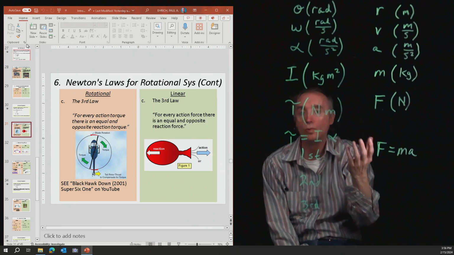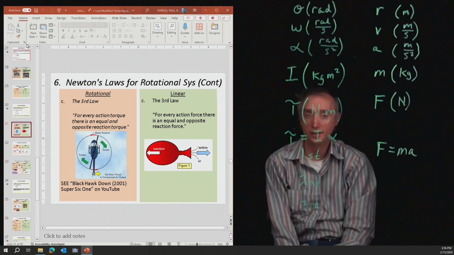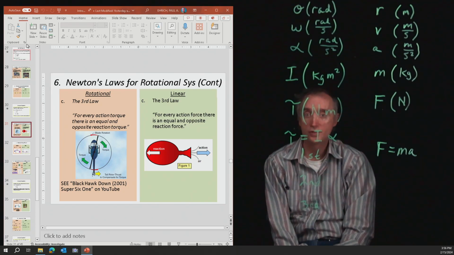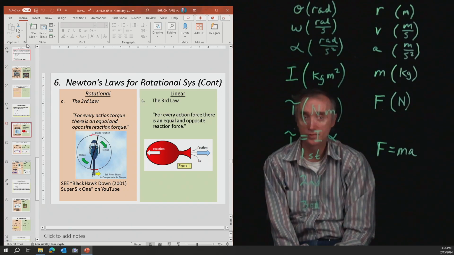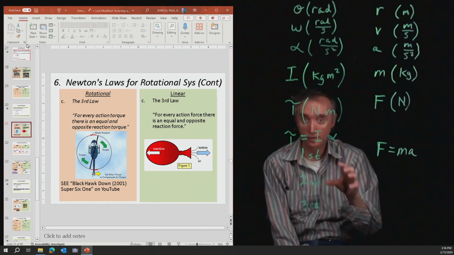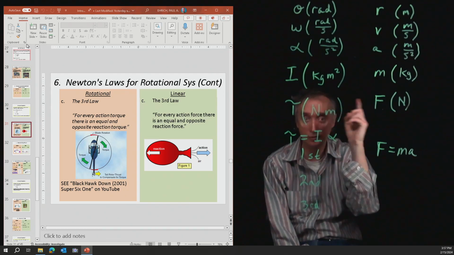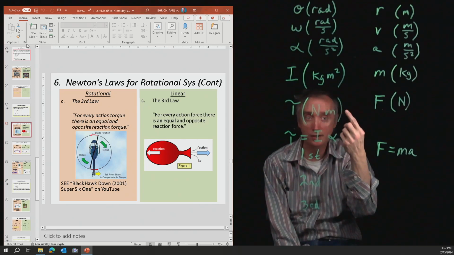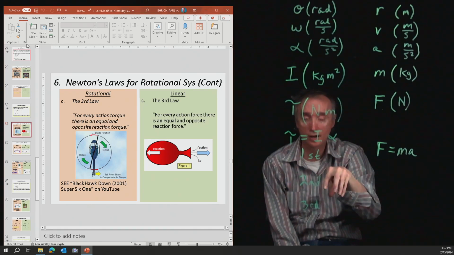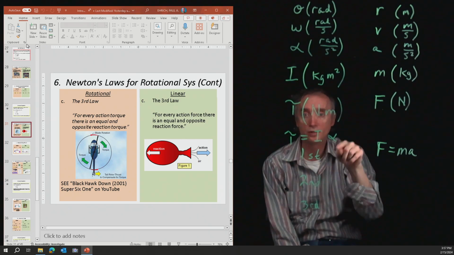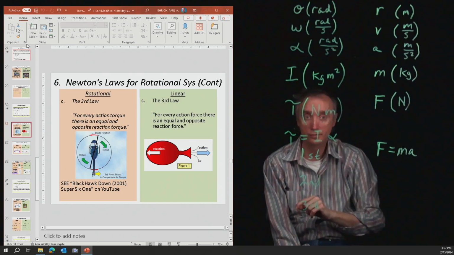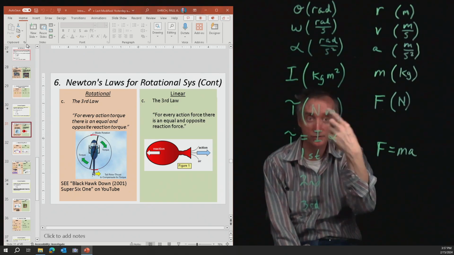Okay, so what is going on in this situation here? The helicopter engine is producing a torque on the blade. The main rotor for the helicopter goes around and around because the engine is producing a torque on the blade. So the blade rotates.